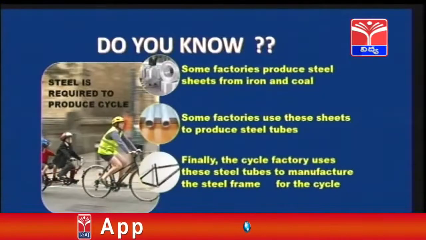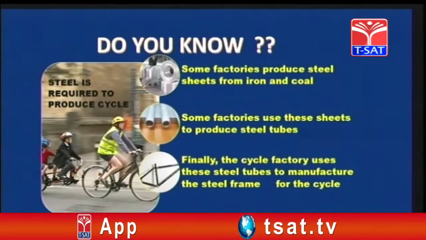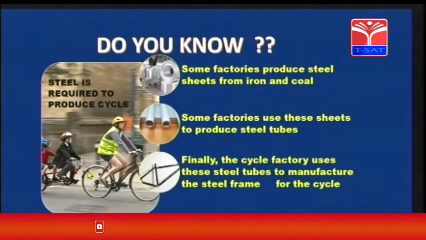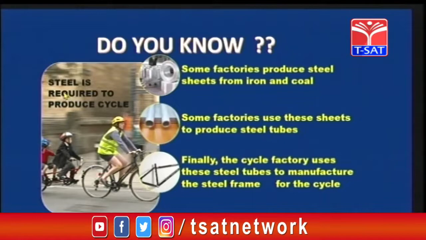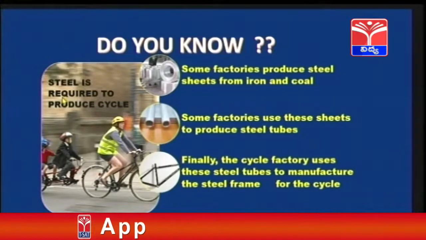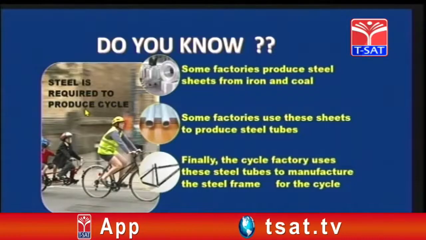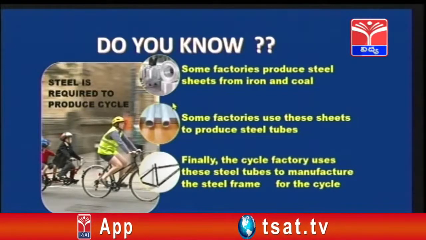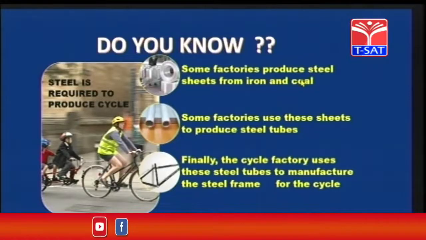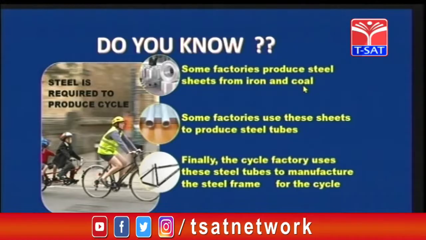What is the picture you are seeing here? It is a bicycle, right? And you all love to ride cycles. But do you know how cycles are made? Okay, a cycle is produced by using steel, right? Steel is required to produce a cycle. But how is steel produced? It is produced by using minerals and ores like iron and coal, which are extracted from the earth.